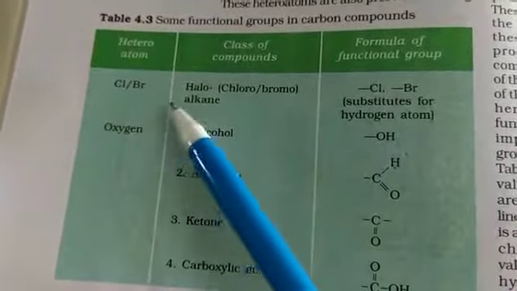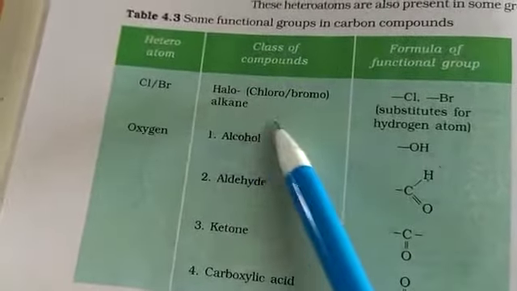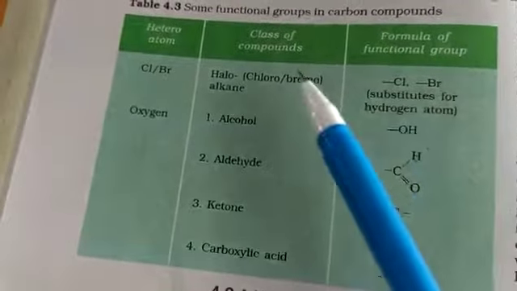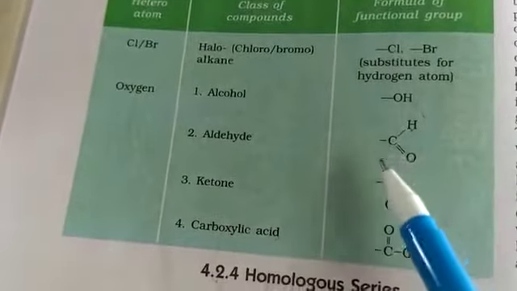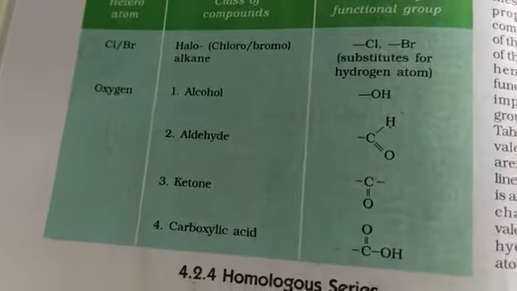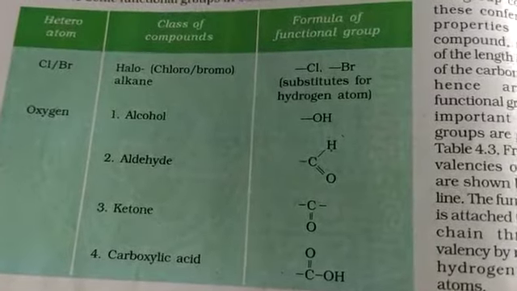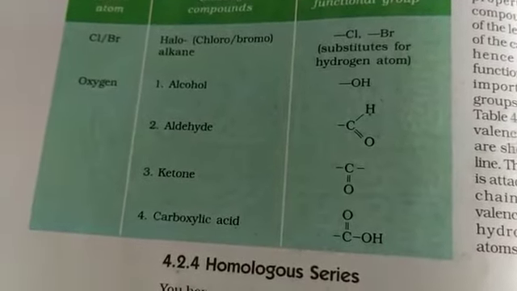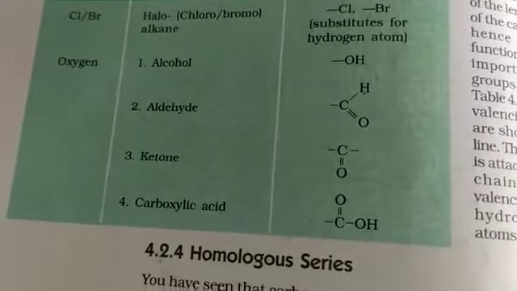So like chlorine, bromine, fluorine, iodine, these go under haloalkane. We can use Cl or Br as a substitute for a hydrogen atom. Then next is alcohol, whose functional group is OH, aldehyde functional group is CHO, ketone functional group CO, carboxylic acid COOH. The functional group is attached to the carbon chain through the valency by replacing hydrogen atoms. So the hydrogen atom or other atoms on the carbon chains can be replaced by any of these functional groups.